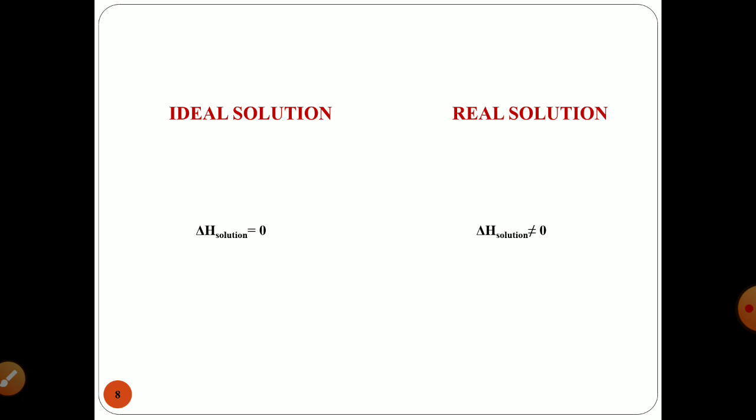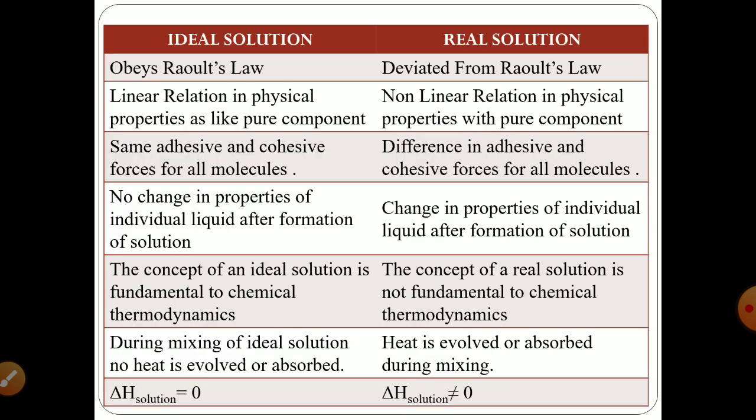In case of an ideal solution, that is close to zero, whereas in case of a real solution, the heat of solution is not equal to 0. This is the basic difference between ideal solution and real solution.